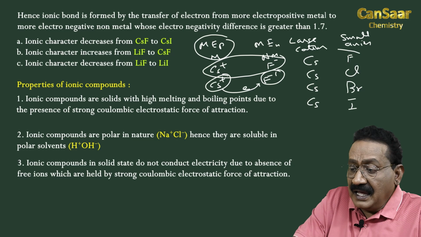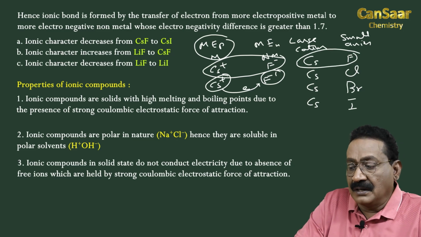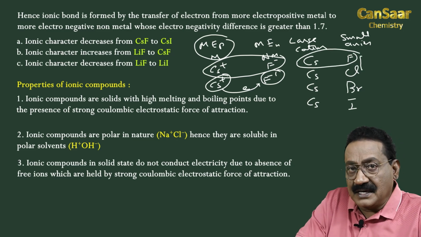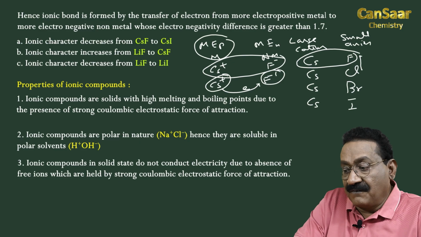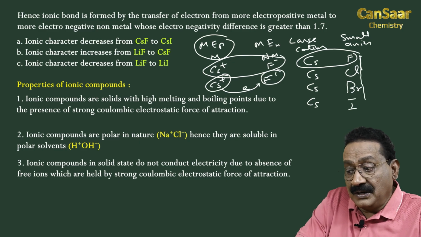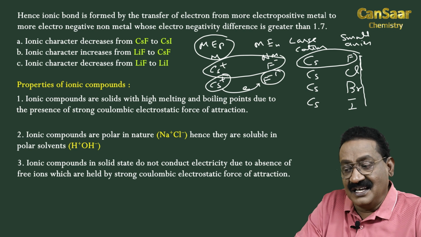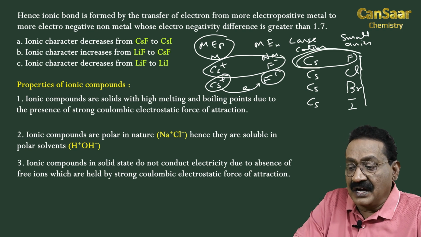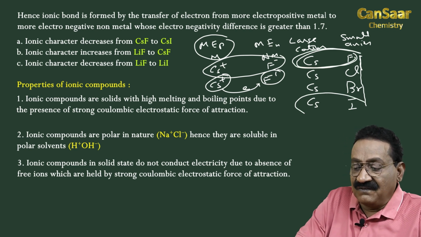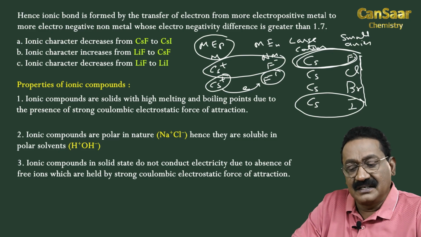So, here we have strong ionic bond. As atomic size increases from fluorine to chlorine to bromine to iodine, ionic nature decreases. CsF strong ionic nature, CsI weak ionic nature.